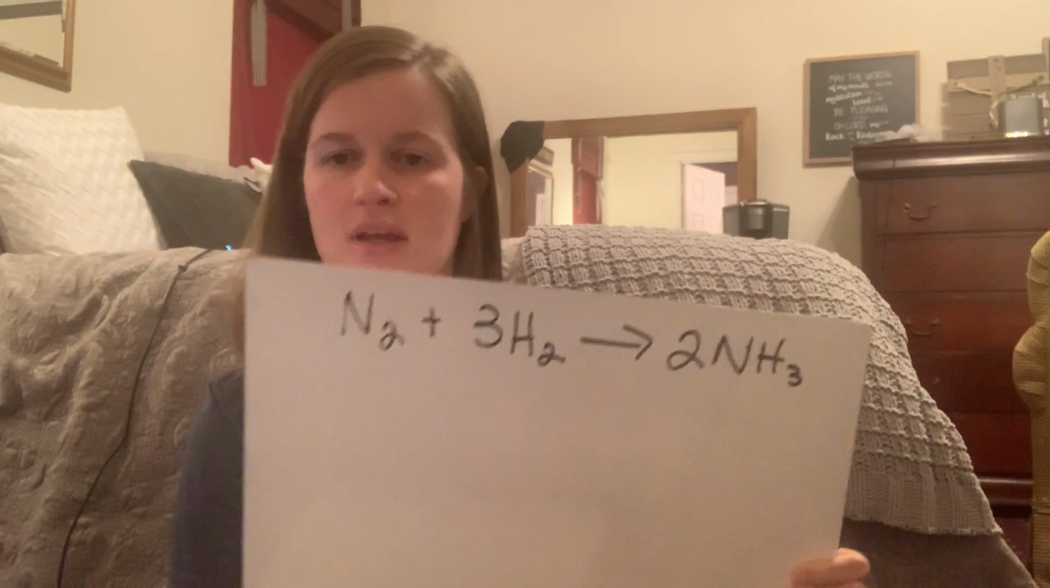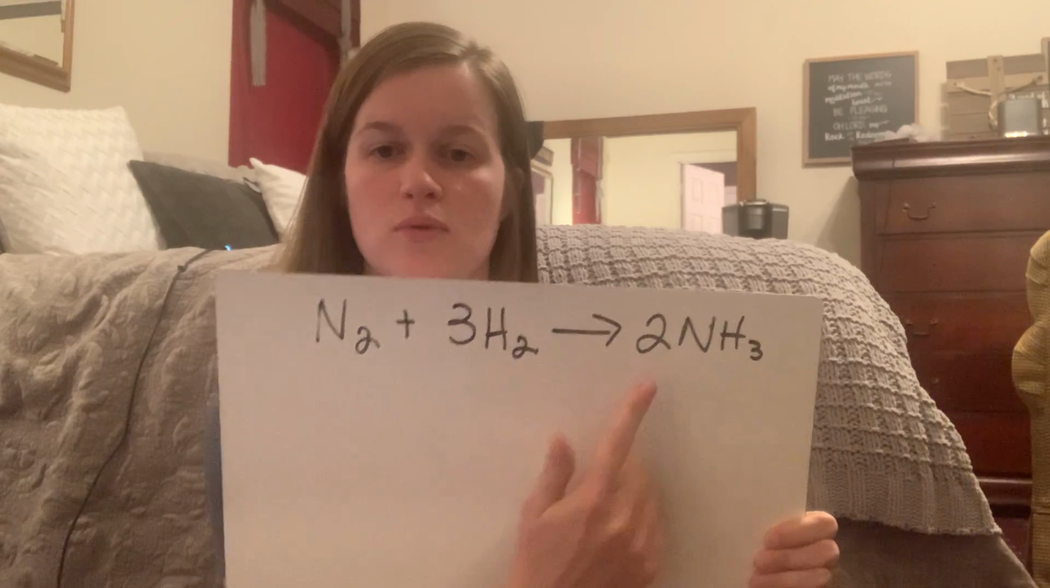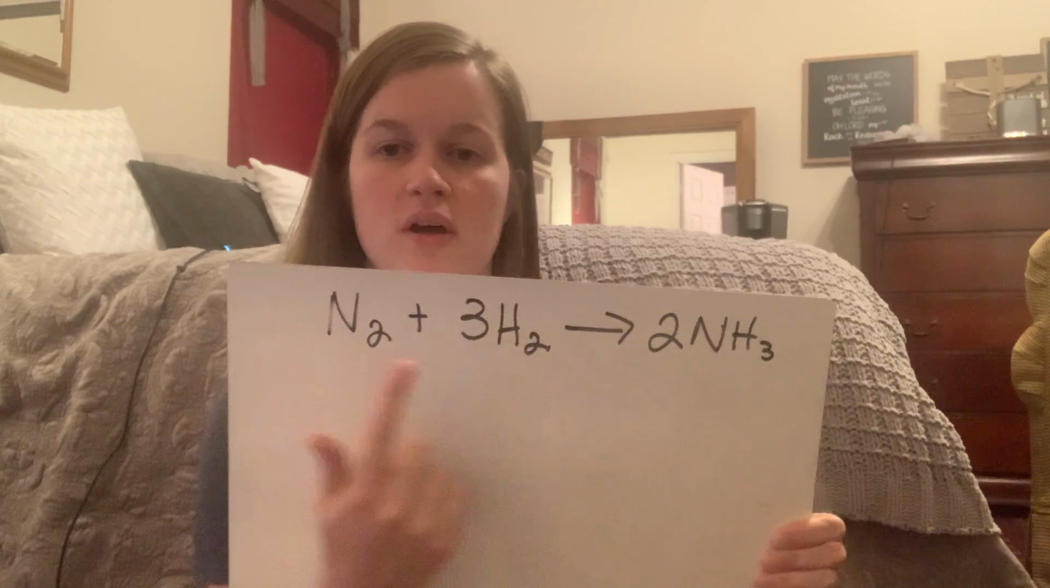Okay, this is Mrs. Kirkman again, and I'm going to try to work some problems with y'all and help you understand multiple ratios a little bit better. So we were talking about the ratios in a balanced equation, and we were using this one, which is a 1 to 3 to 2 ratio based off of those numbers in front. Remember, if it's a 1, it doesn't have anything in front.